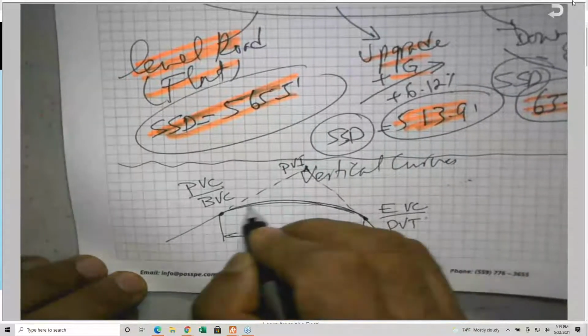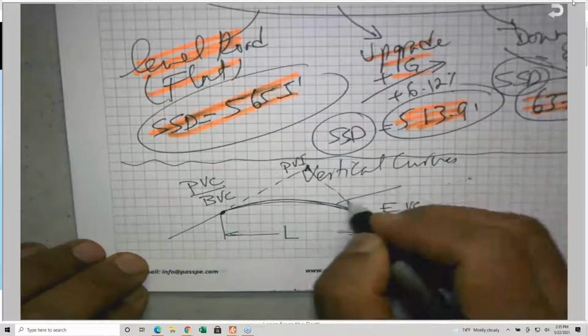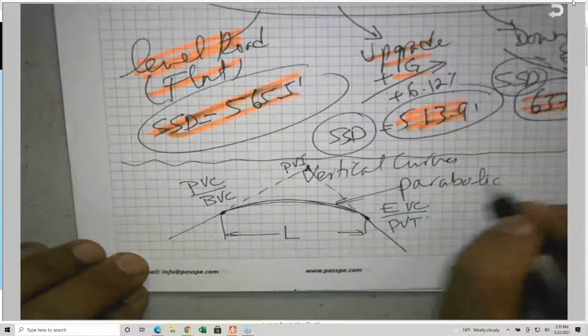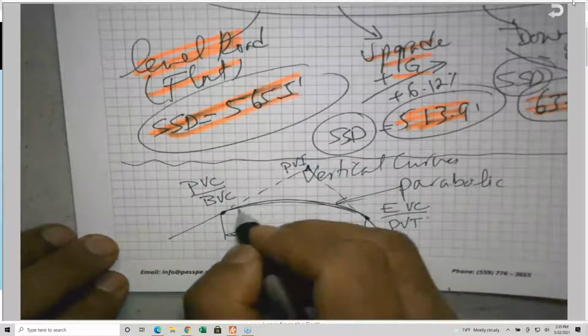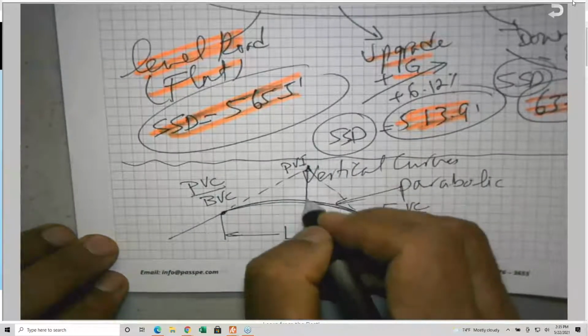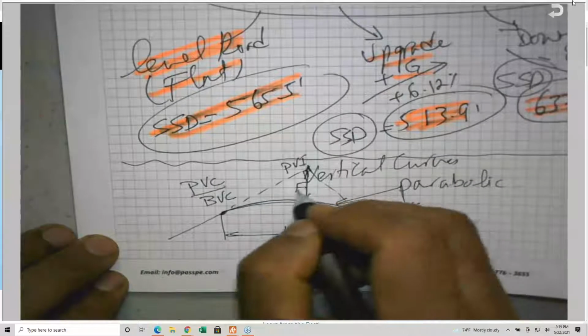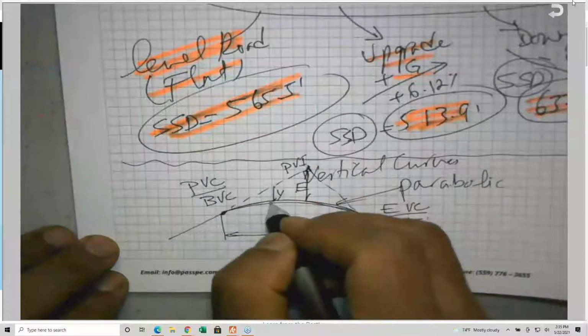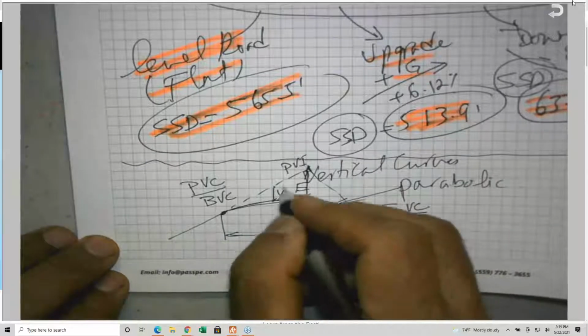This is a vertical curve. I need you to know that a vertical curve is a parabolic curve. It's not a circular curve. A parabola, we're going to see the equation shortly. They call this distance here E, and this distance here is Y. Y is called offset.